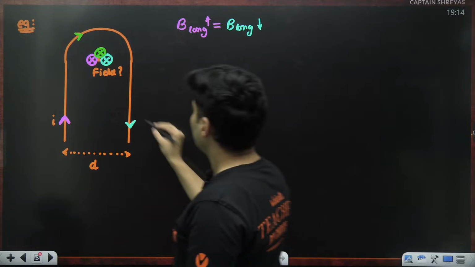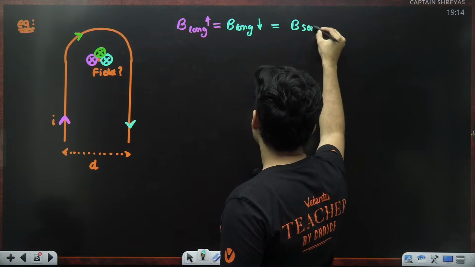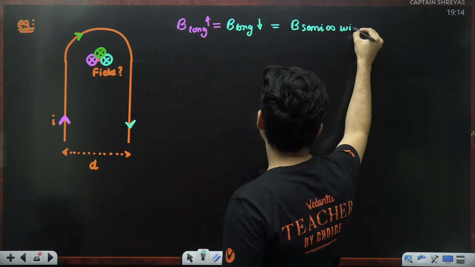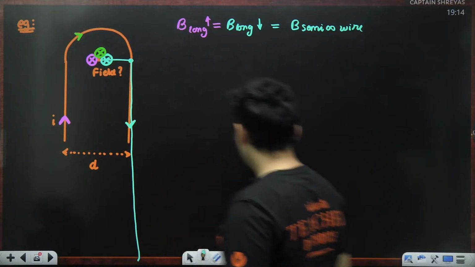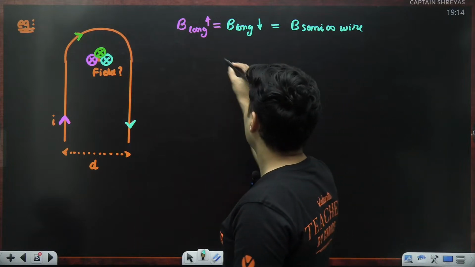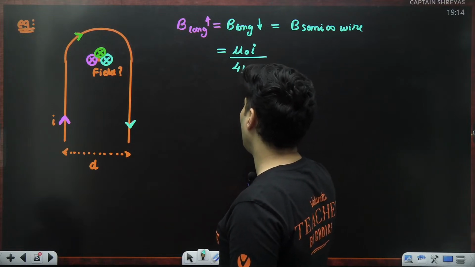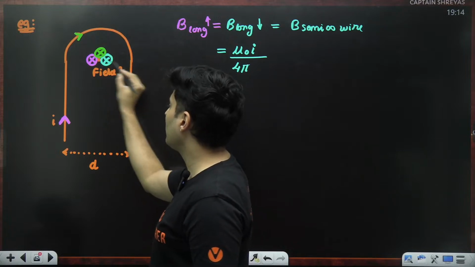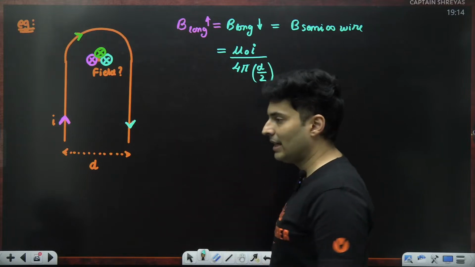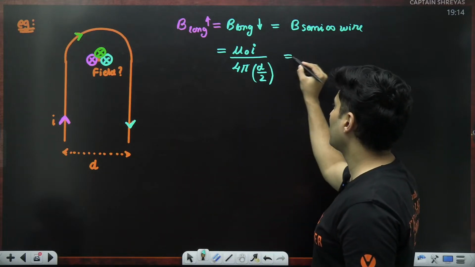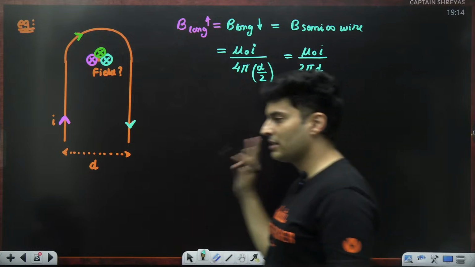It's not that difficult. Guys, this is like a semi-infinite wire. Can you see that? You're directly in front of one of the ends. The other end is at infinity. For a semi-infinite wire, the formula is mu naught into current divided by 4 pi into the distance. Be careful, what's the distance? It is not d, it is actually d divided by 2. A lot of people forget that, they write d. So 2 and 4 cancel, so it will become mu naught I divided by 2 pi d. So I'll just leave it over there.